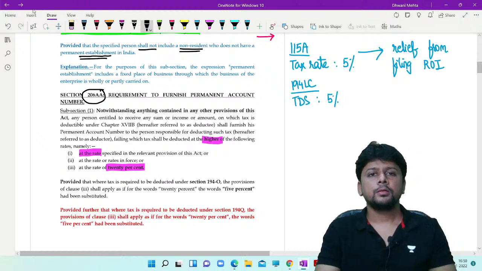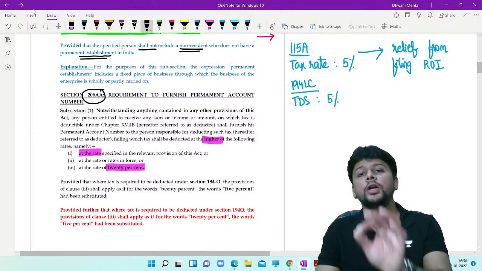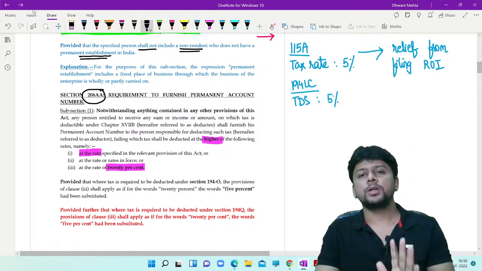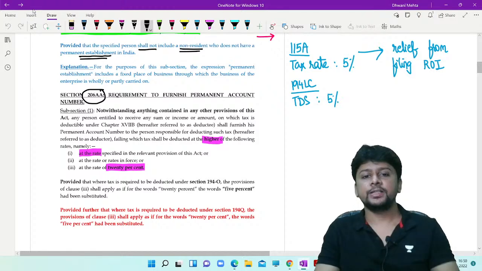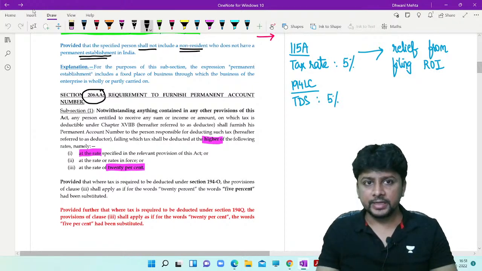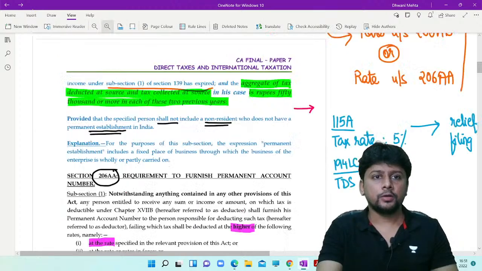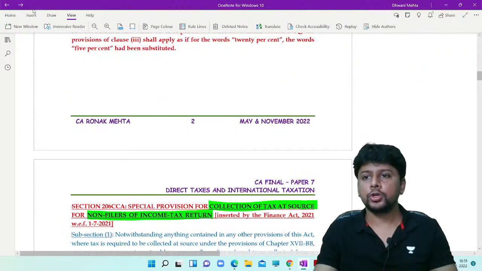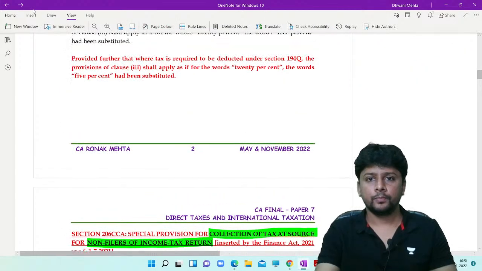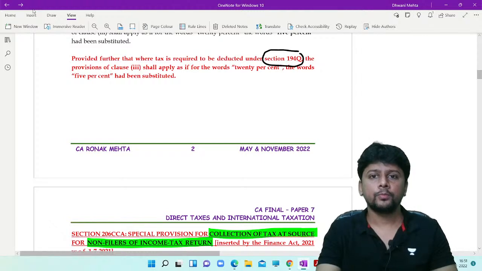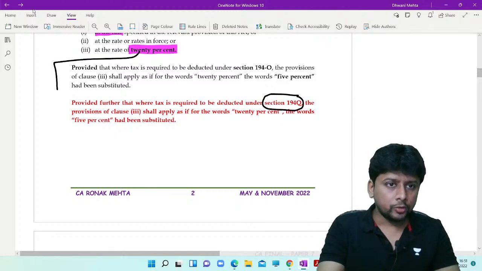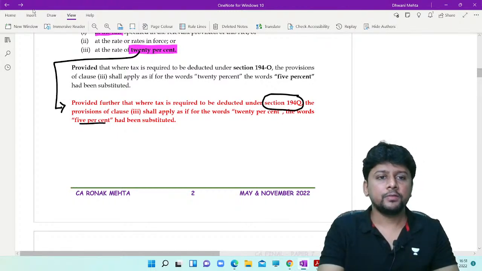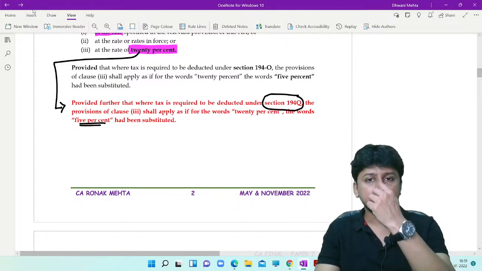See, 206AA. If you do not furnish permanent account number, and we are talking about tax deducted at source, and the section that we are talking of is the new section 194Q, then instead of 20%, it will be 5% TDS.